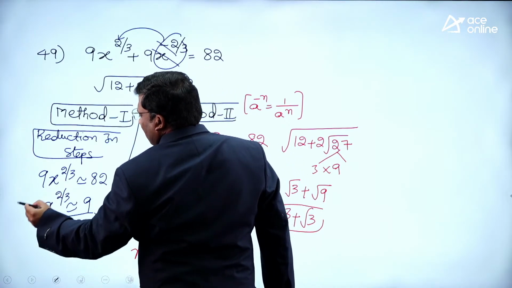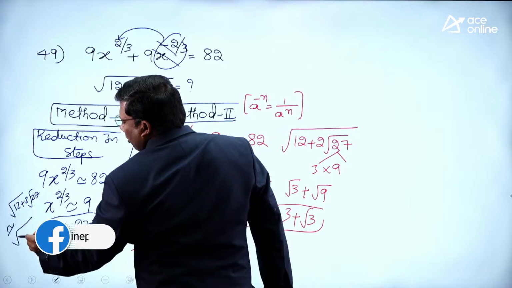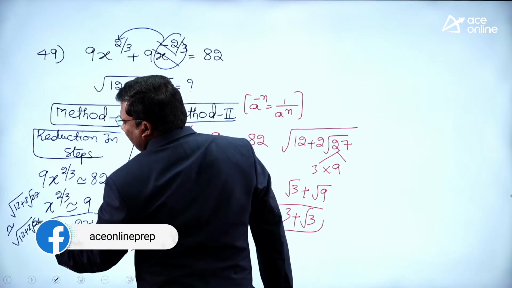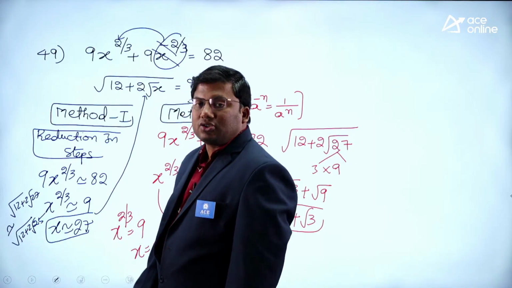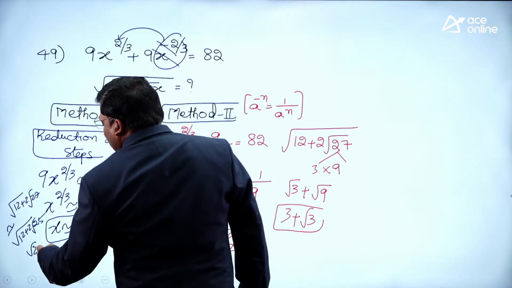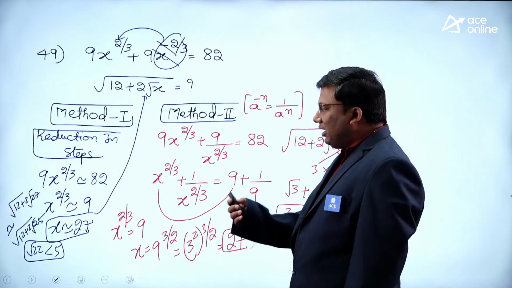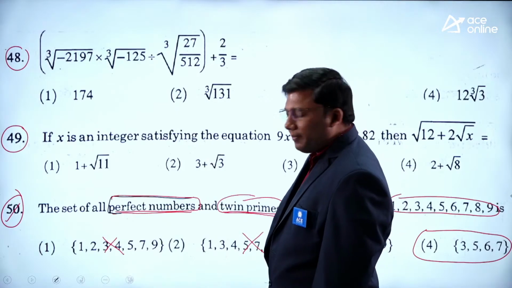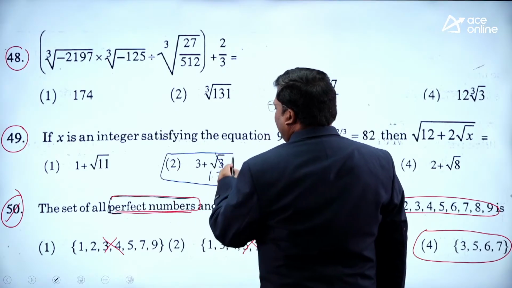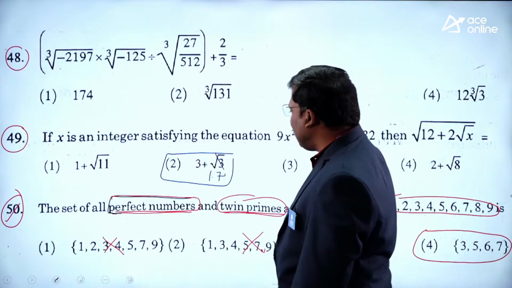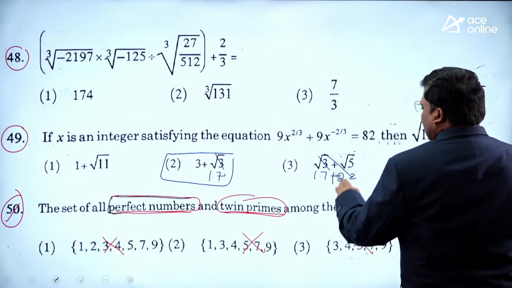So this is root of 12 plus 2 root 27. It is closer to root of 12 plus 2 root 25. Simple value: 2 root 25 is 5, 5 twos are 10, 10 plus 12 is 22. Root of 22 is just less than 5, since 5 square is 25. Just less than 5. See here: root 3 is 1.7, 3 plus 1.7 is 4.7, which is just less than 5.